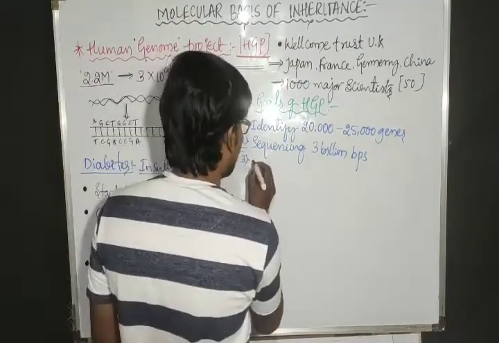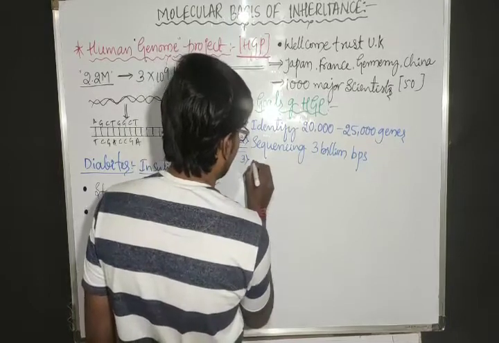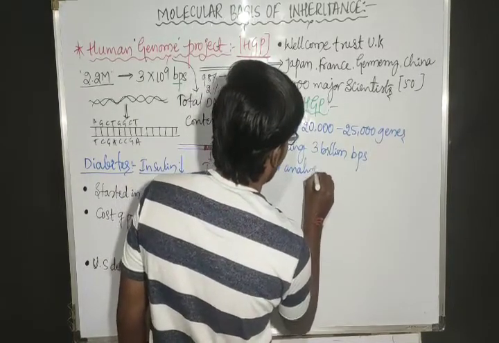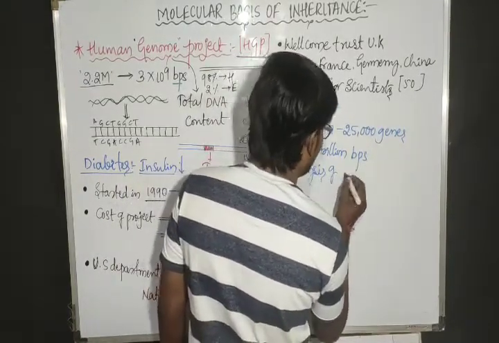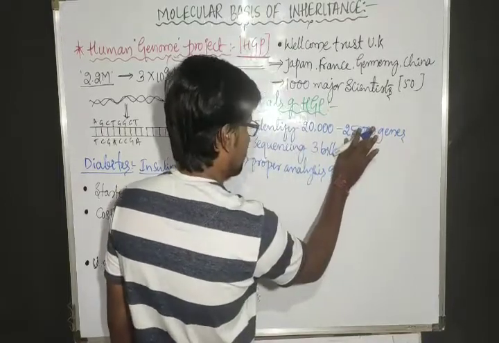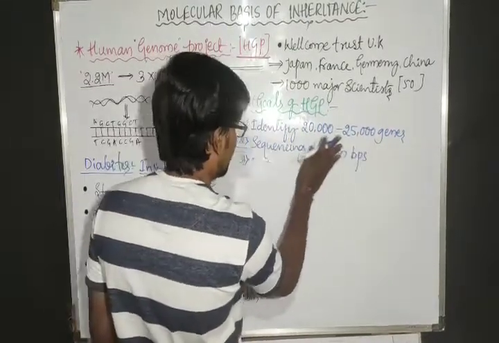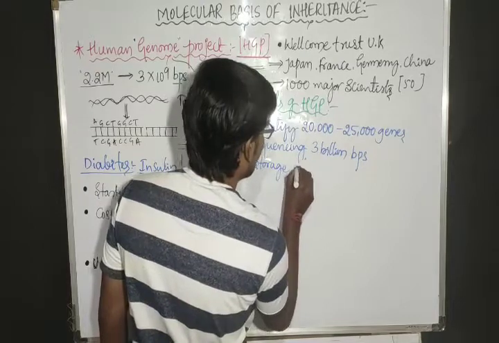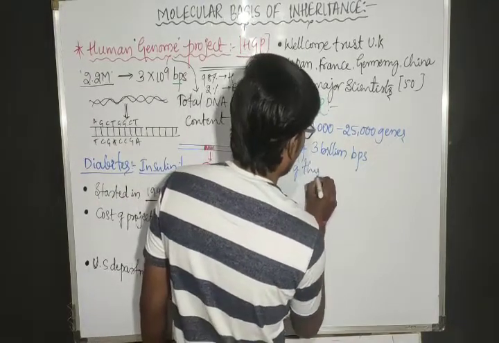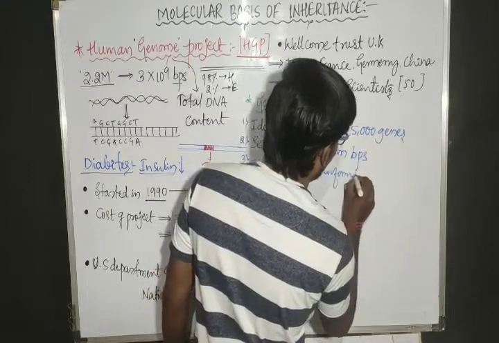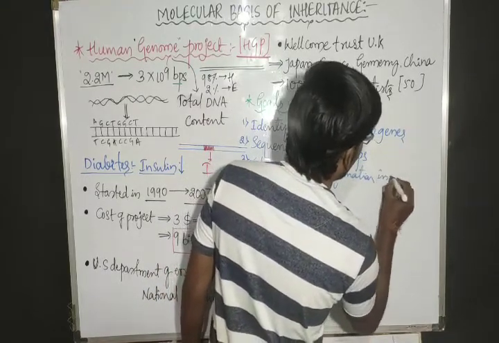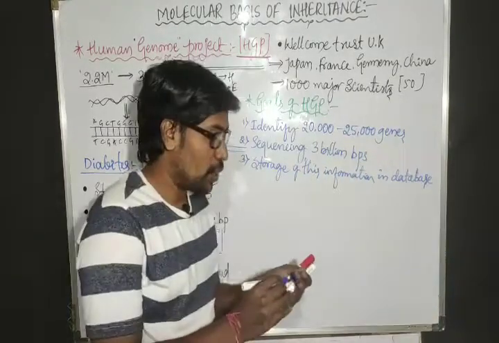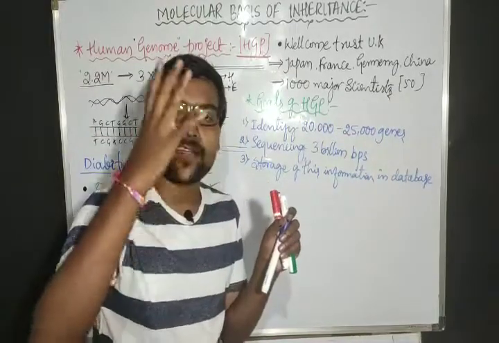Yes, the next thing is proper analysis, and the next thing is storage of this information in database form. Storage of this huge information in a database form.